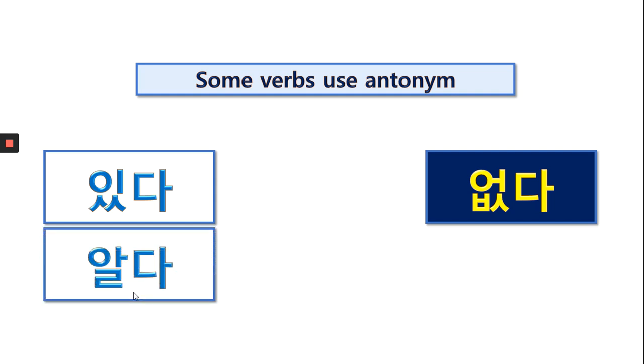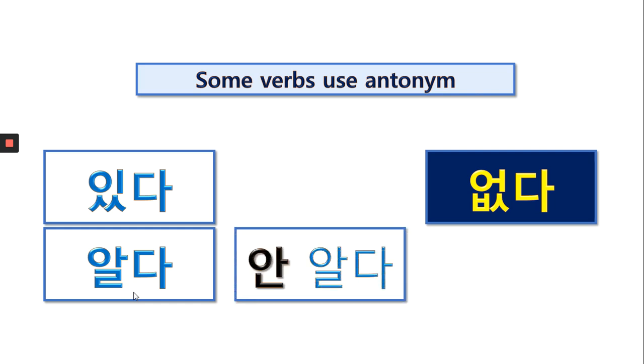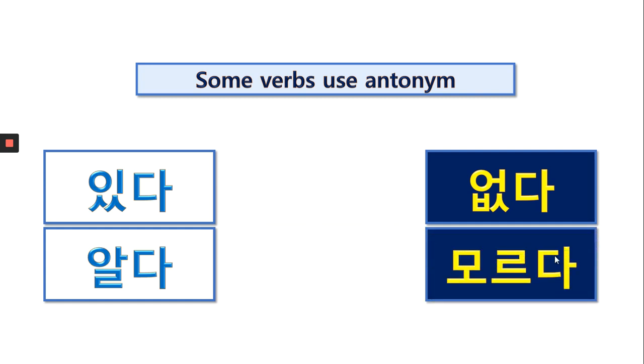And 알다 is know. In English it's know and don't know, right? So don't know would be 안 알다, but this is wrong. We don't say this. We use an antonym, a new word. You need to memorize this: 알다 and 모르다. 모르다 means I don't know. 알아요, 몰라요, 알겠어요, 모르겠어요. 안 알겠어요, wrong. 안 있어요, wrong.